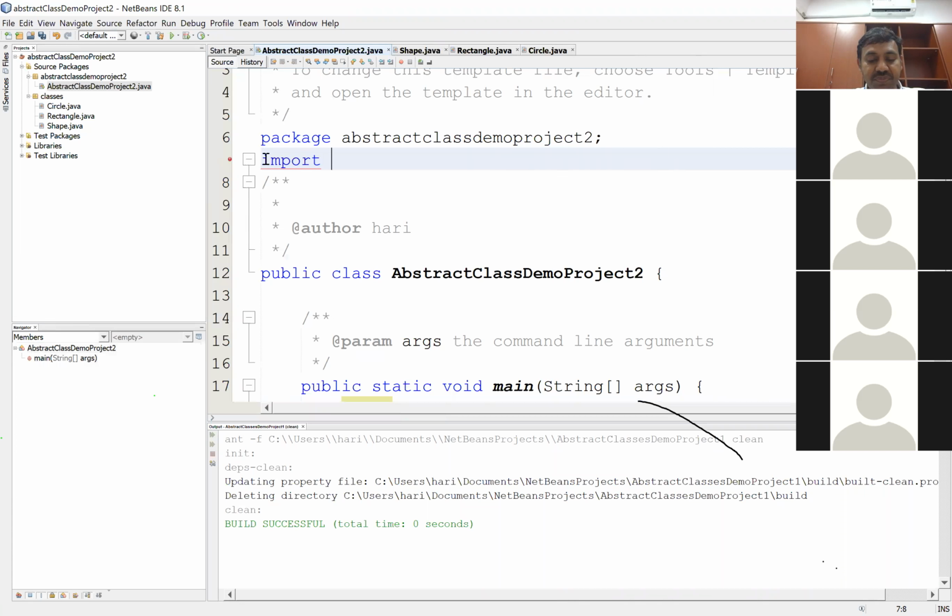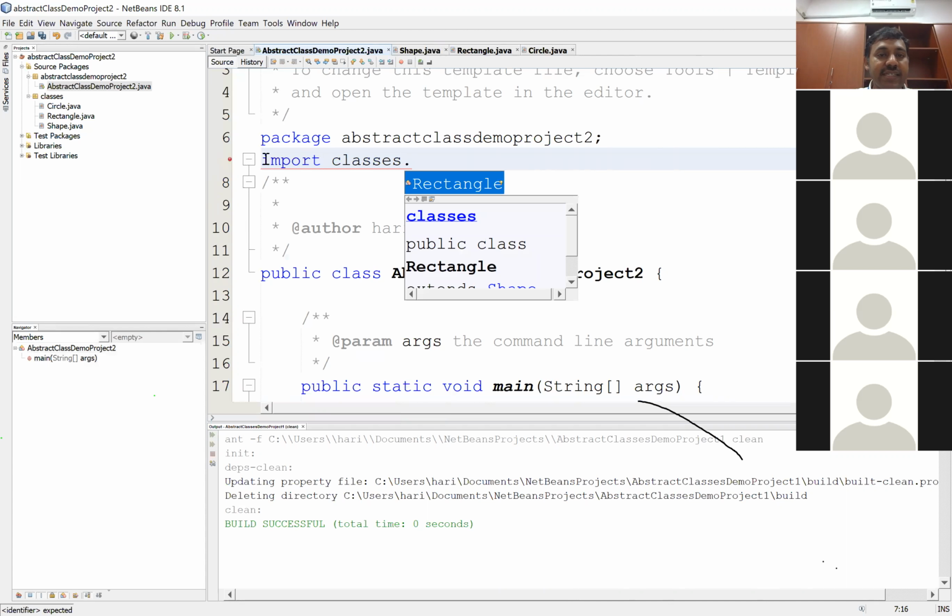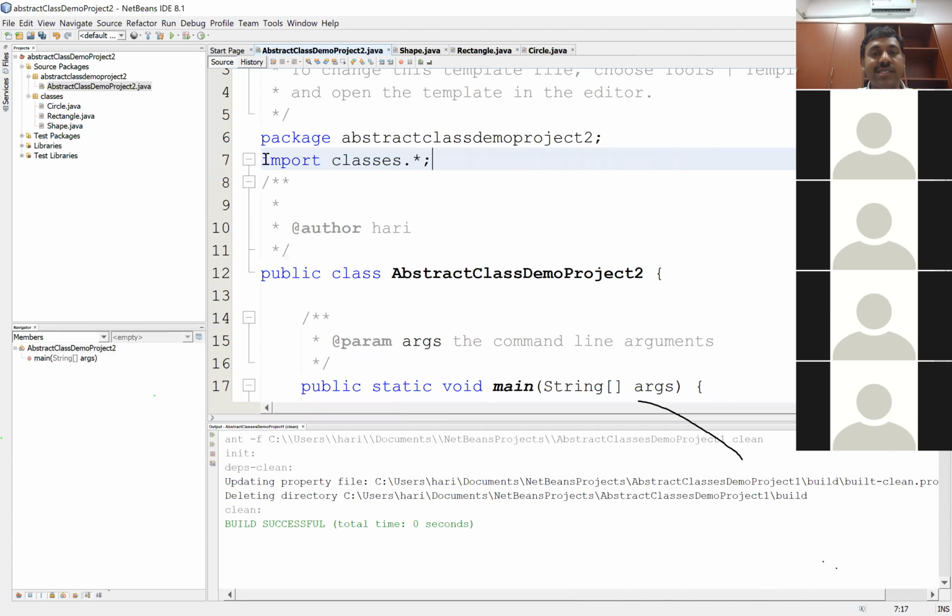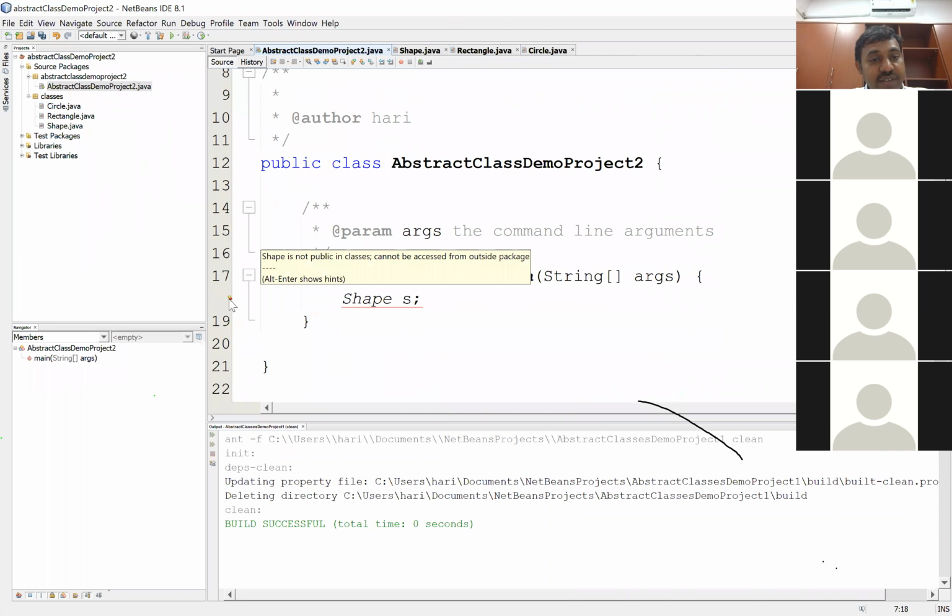Import classes dot, I need all of these, right? I need Shape, I need Rectangle, I need Circle, I'll use all of them. So classes dot star, right? But it still shows an error. Why is it still showing an error? Look at what the error is.